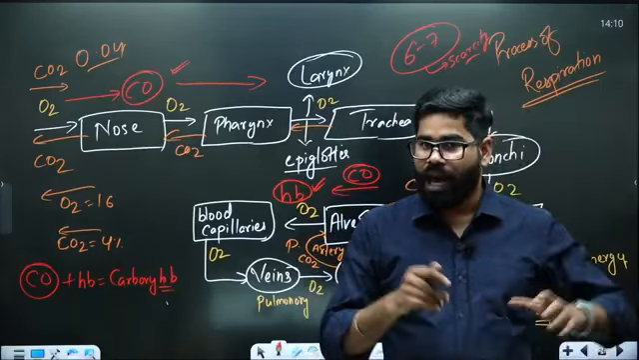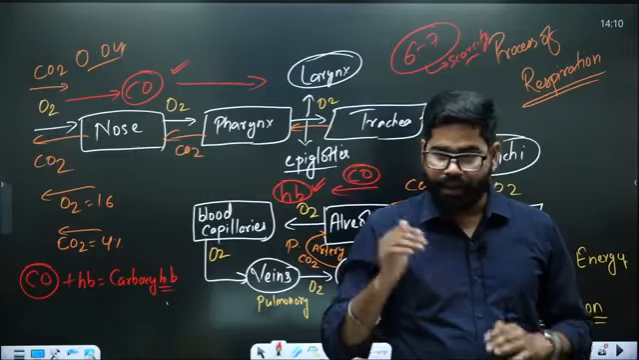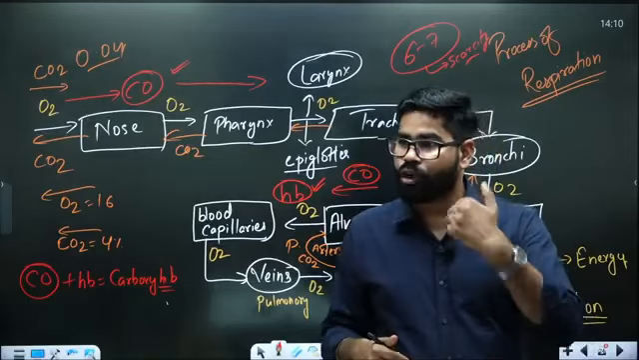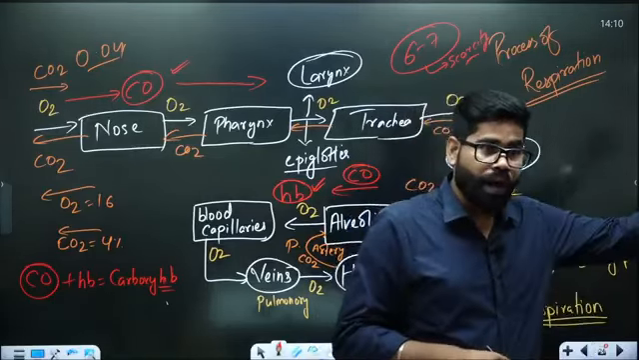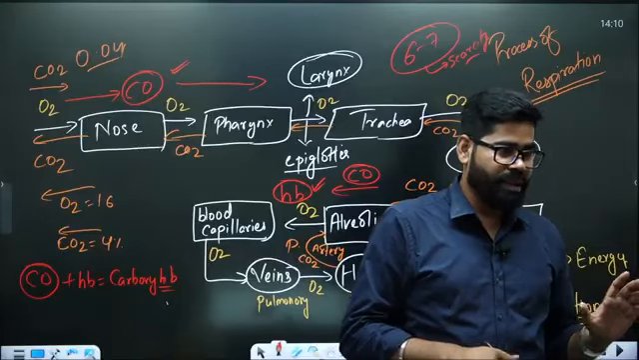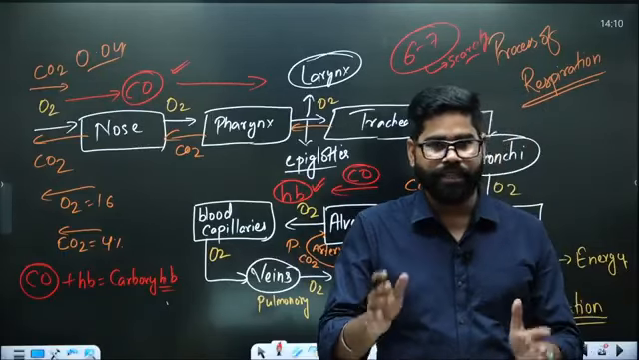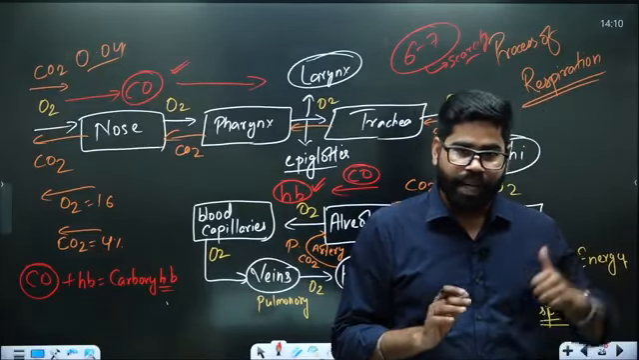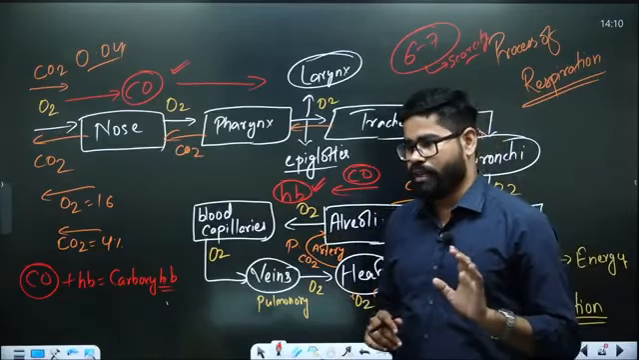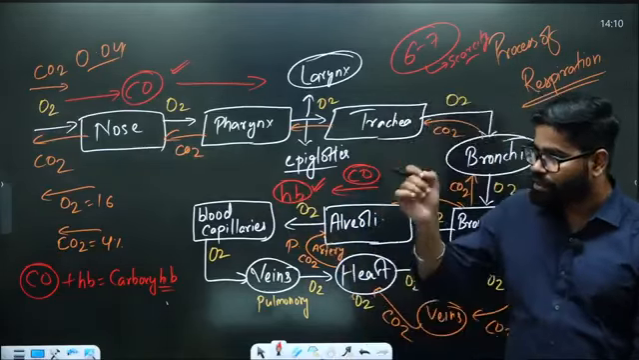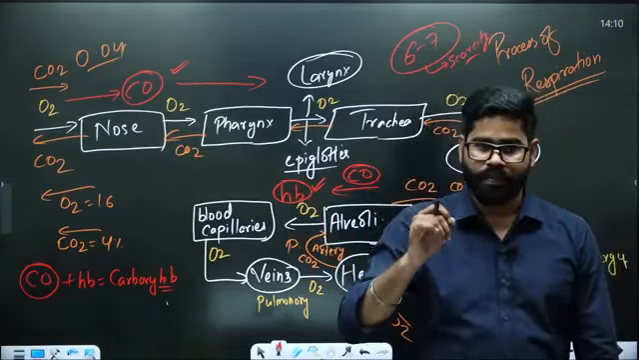If the cells are not getting energy, after 6 to 7 minutes, that person will not be able to move his hand or even to speak something, or to go out of the room. And within 10 minutes, the person can die. So that is the impact of carbon monoxide. If a person is having continuous exposure for 10 or 11 or 12 minutes, the person is going to die.